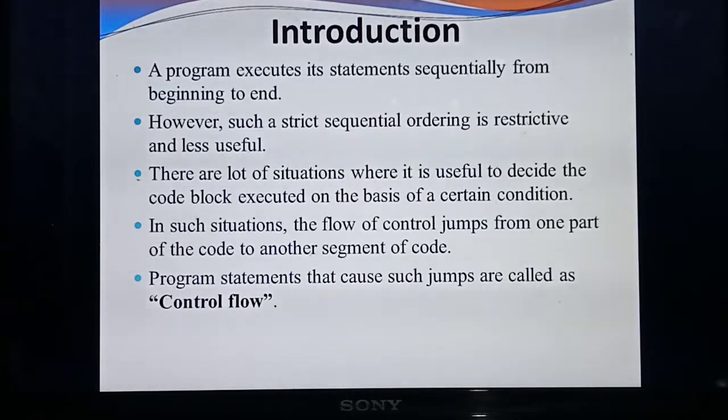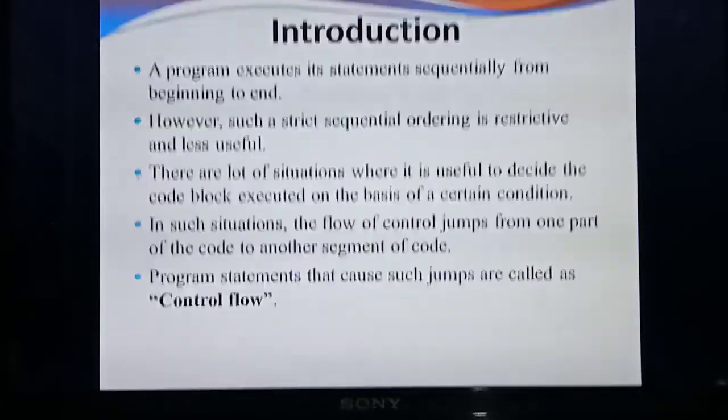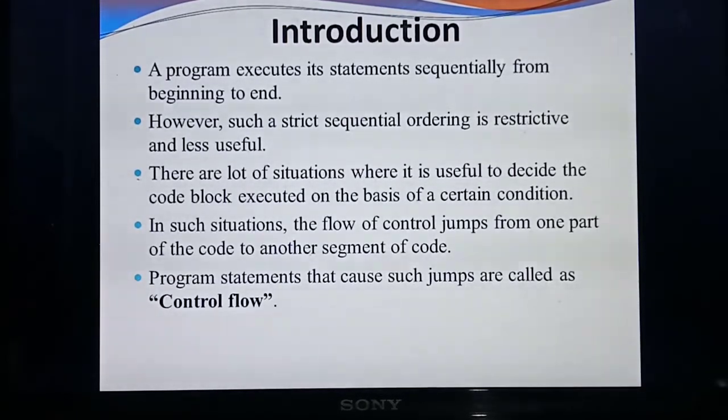Some programs will contain 5 lines, some 20, 25, 30. Likewise, a lot of statements will be there in each and every program. While you are executing a program, the control needs to flow from where to where, from which line to which line the program needs to execute. That needs to be decided based on some conditions. That is what we are going to study in detail in this chapter.